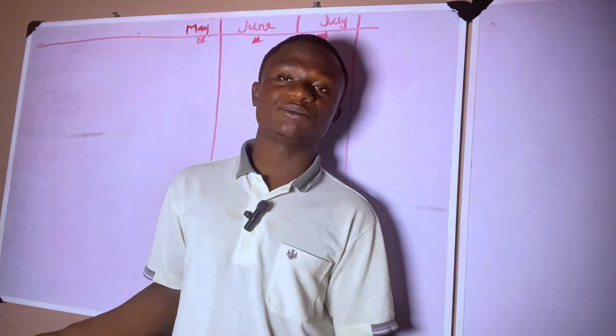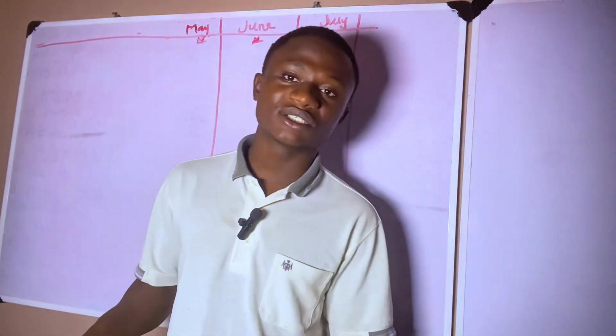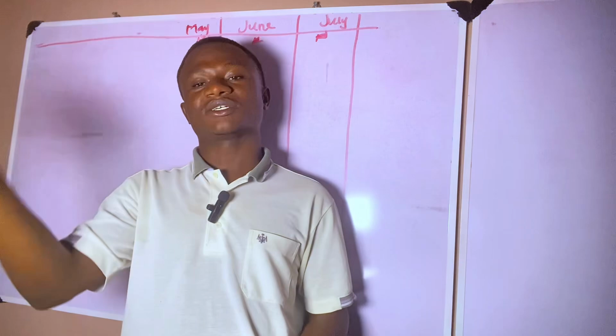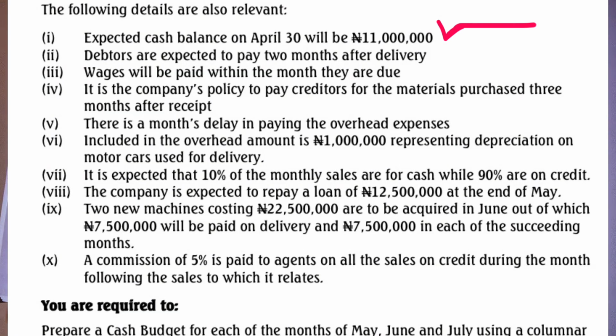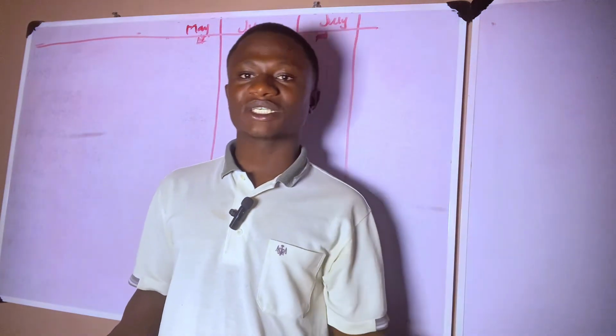Maybe after paying our expenses and generating our revenue in April, we are left with a cash balance of 200,000. That cash balance is what you are going to use to start the month of May. From the beginning of the question, they told us that the expected cash balance on April 30th will be 11 million. So that's the balance brought forward, the balance from last month being carried down to this month.